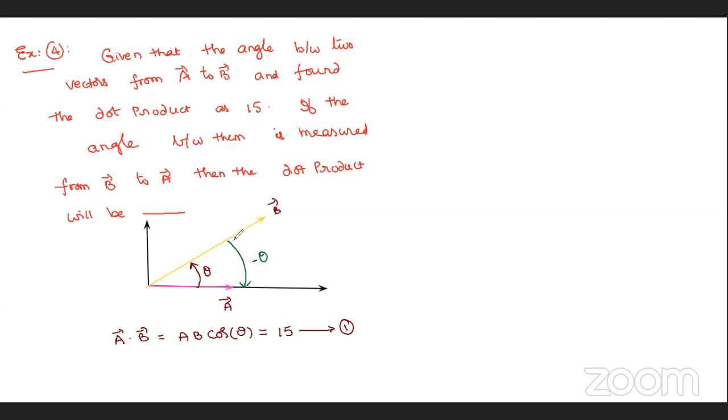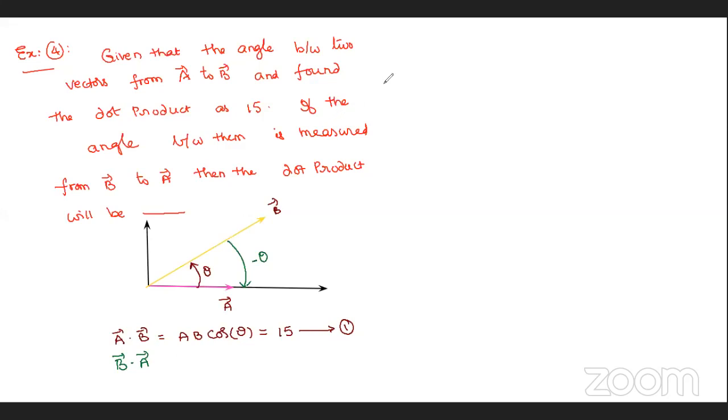Again, I am going to calculate B bar dot A bar this time. First time it was anti-clockwise, second time it is clockwise, and a clockwise angle is a negative angle, that is minus theta, as I explained. Now, keenly observe. I am measuring the angle from B to A, which means I am going to calculate B bar dot A bar.